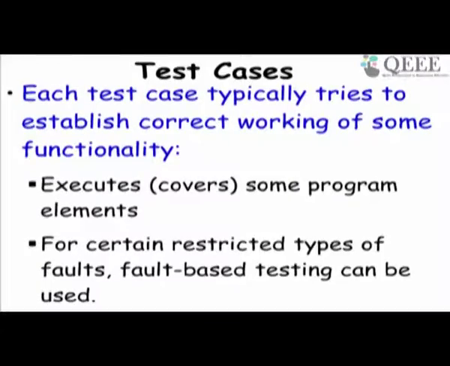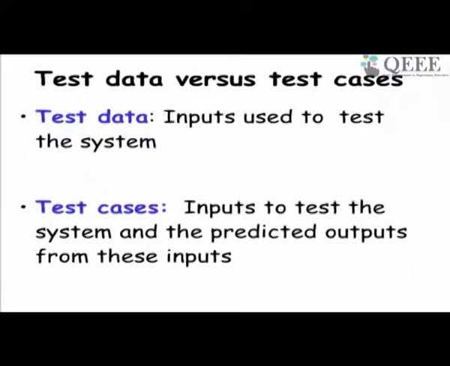Now, before we discuss the methodologies, I think this is the last basic concept, which is about a test case. A test case consists of an input value, the state at which it is given, and the test data is the input that is given, whereas a test case is not only the input value.